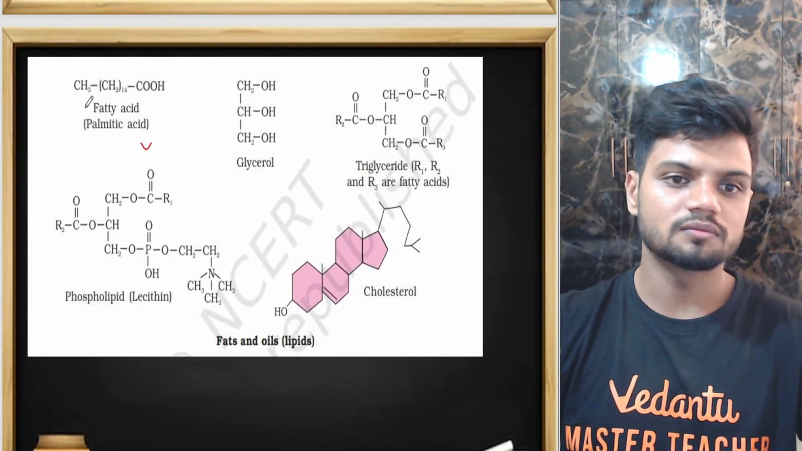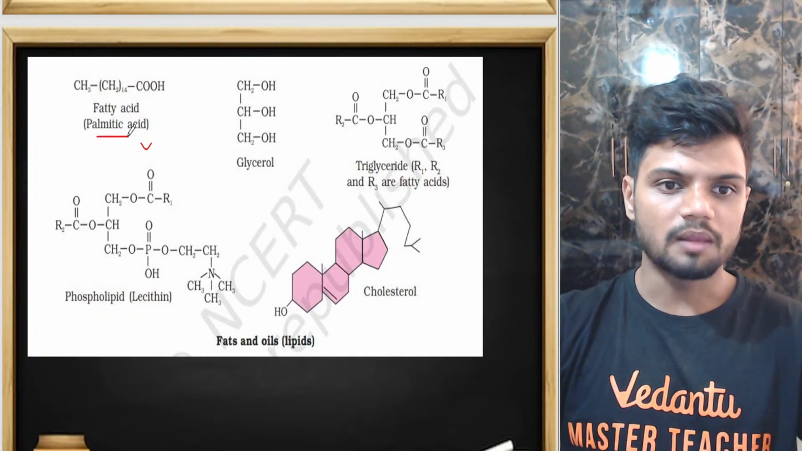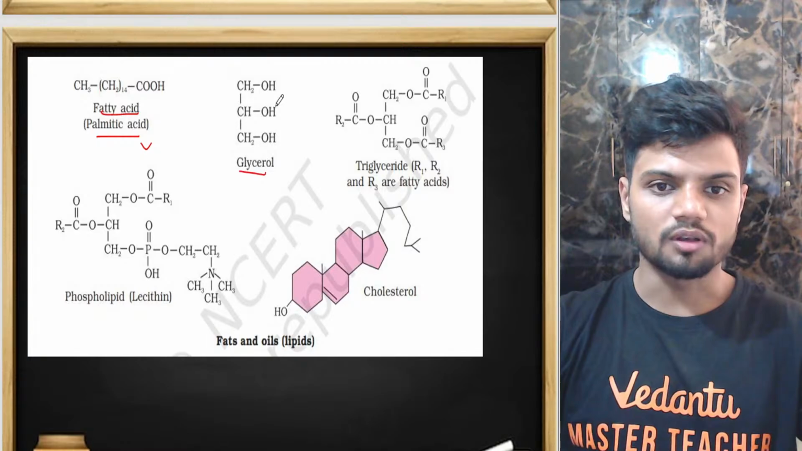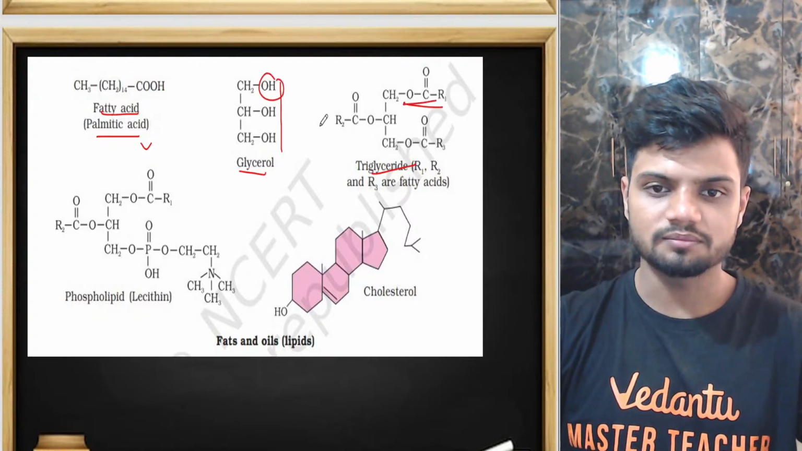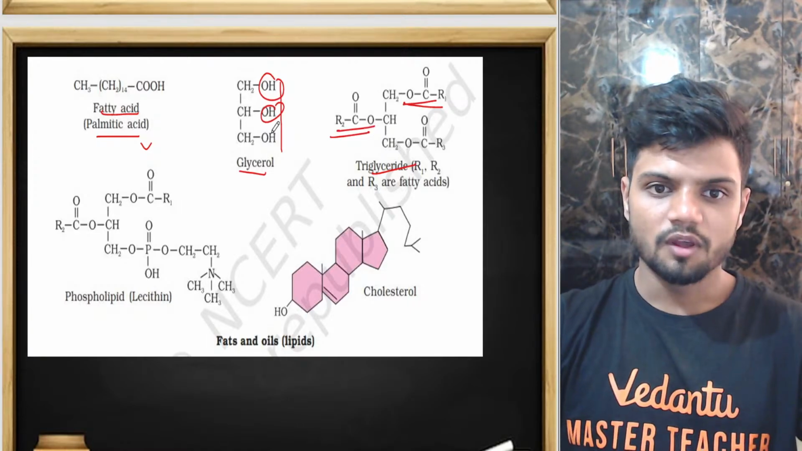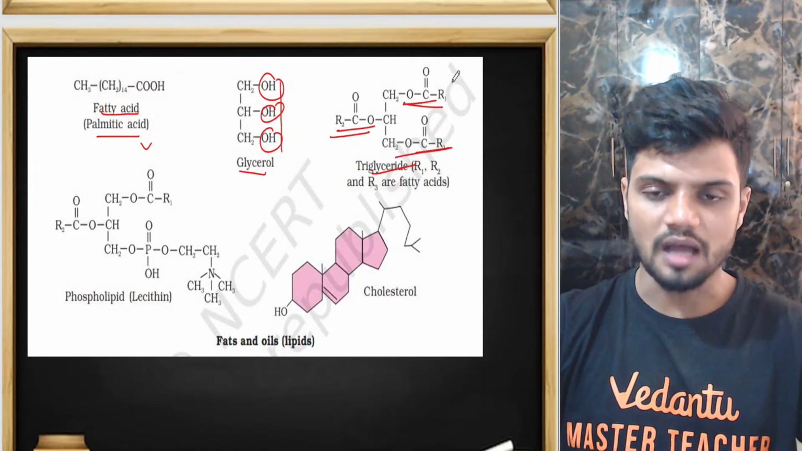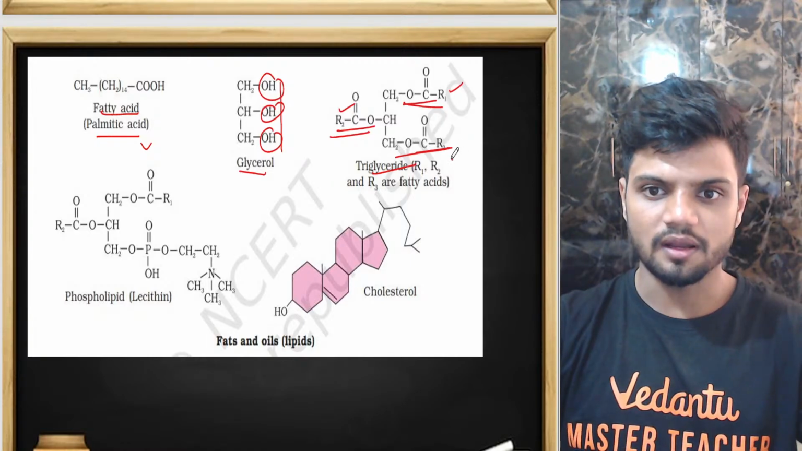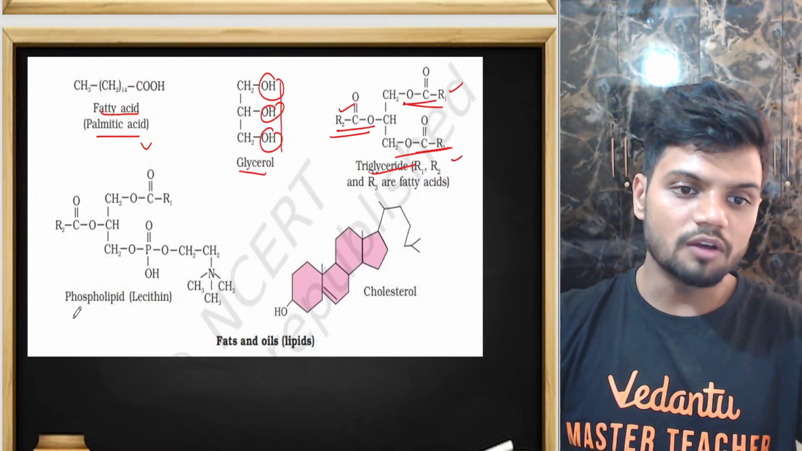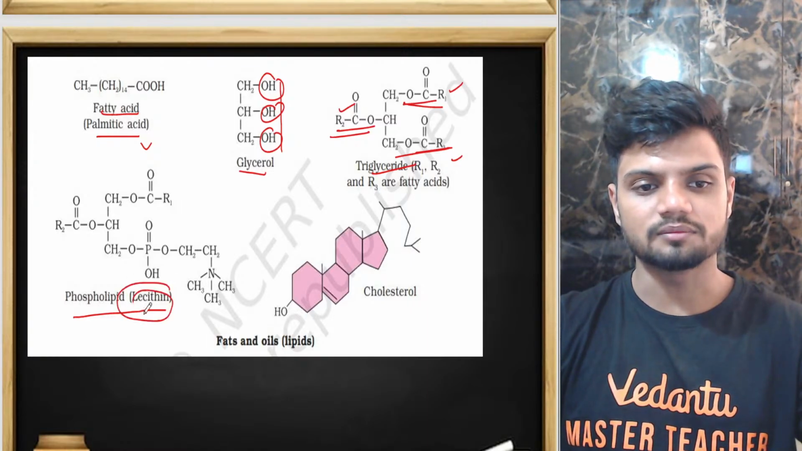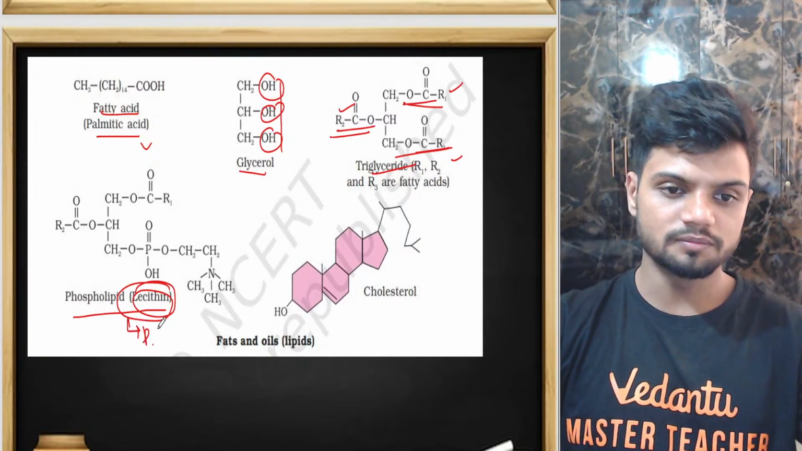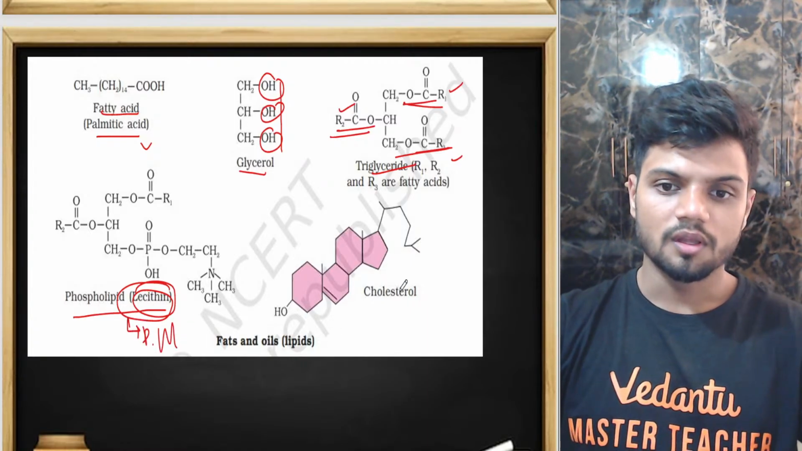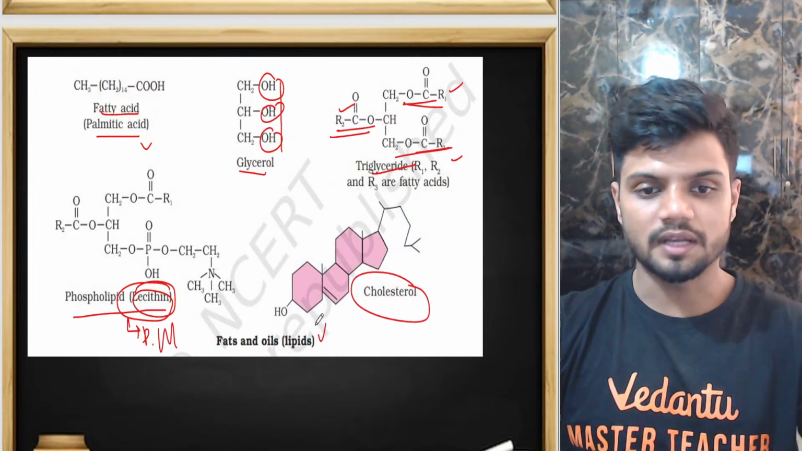Palmitic acid, aliphatic, it is straight. Palmitic acid, fatty acid it is. Glycerol, trihydroxypropane, 3-hydroxyl. Every single OH is replaced by a fatty acid. One more OH also replaced by fatty acid. One more OH also replaced by fatty acid. This R here, you see R, R, and R, fatty acid. Triglyceride. We have phospholipid, an example of which is lecithin, which is present in the plasma membrane. Cholesterol is a derived lipid.